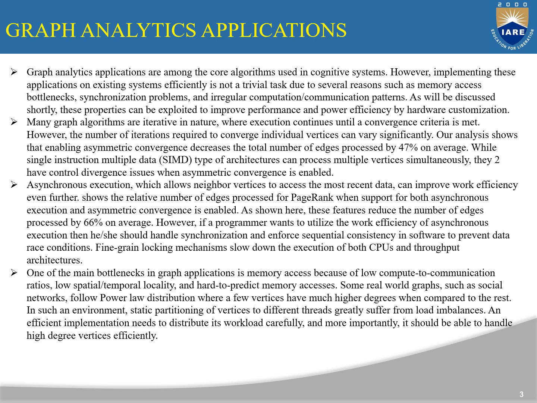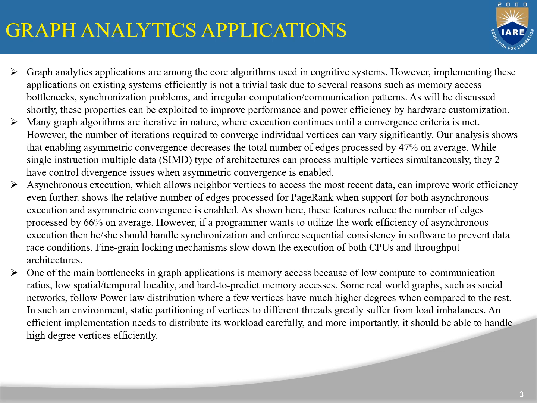However, if a programmer wants to utilize the work efficiency of asynchronous execution, then he or she should handle synchronization and enforce sequential consistency in software to prevent data race conditions. Fine grain locking mechanisms slow down the execution of both CPUs and throughput architectures. One of the main bottlenecks in graph applications is memory latency because of low compute to communication ratios, low spatial or temporal locality, and hard to predict memory accesses.